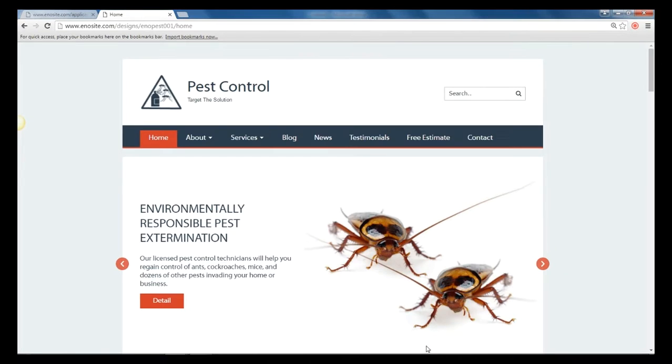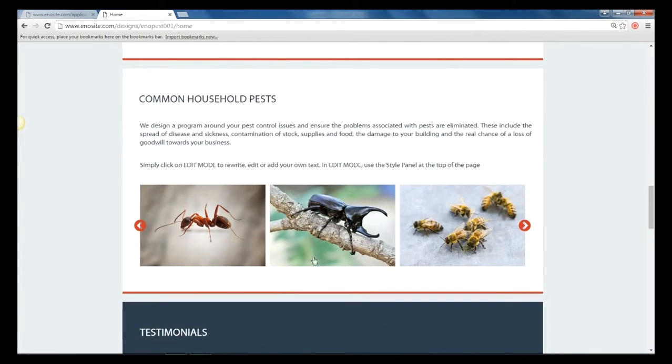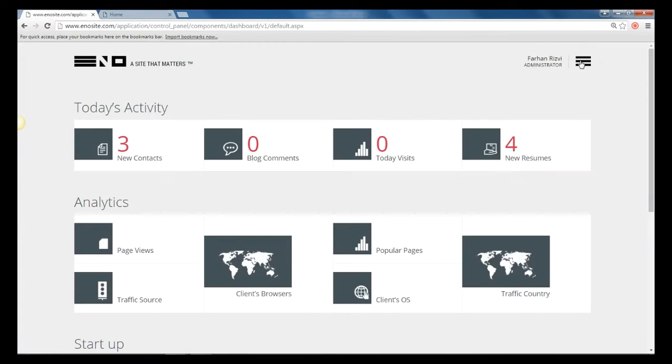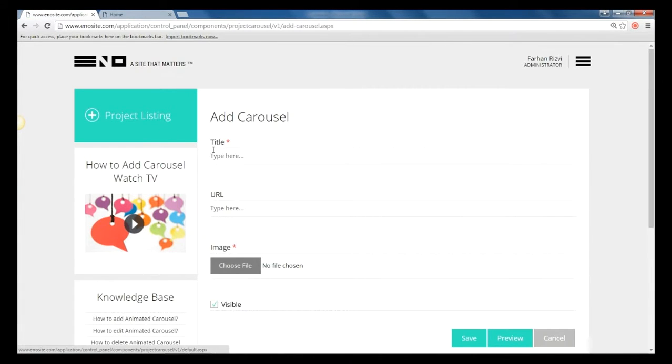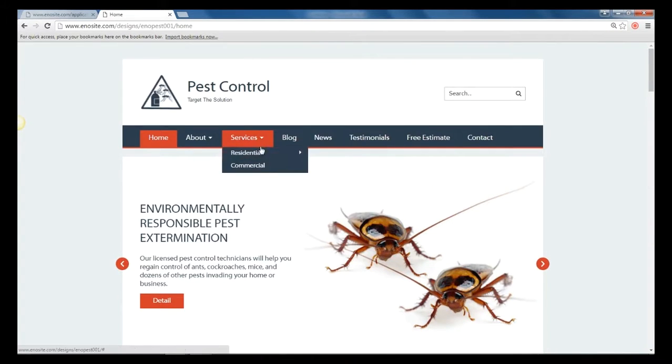Here's how to update the Picture Gallery. Under General Widgets, click on Picture Gallery. Then click on Add Carousel, Add Project Listing, and edit the title. Again, you are able to insert an image.